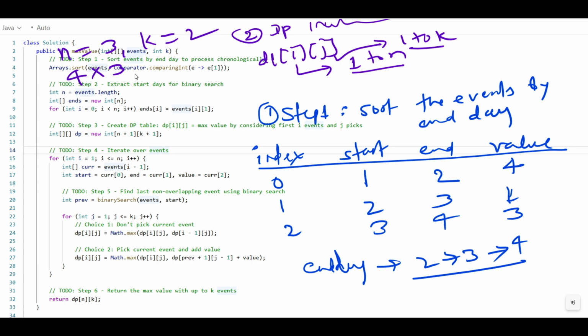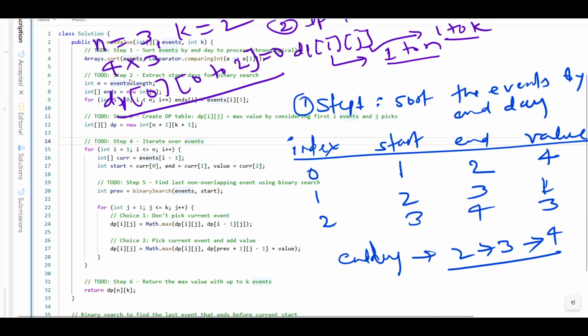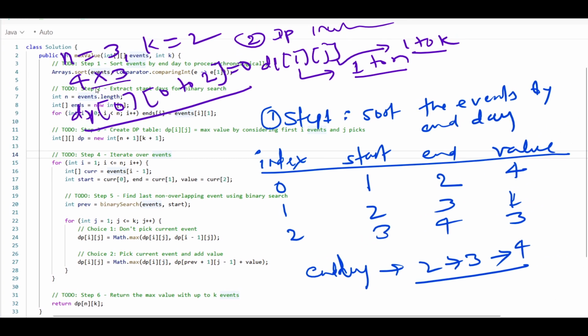So we will initialize the dp 4 into 3, and dp at 0 to dp at 0 to 2, and all we have to fill with 0. So this way we have to initialize this. I hope you understand why we have taken 4 into 3, right?